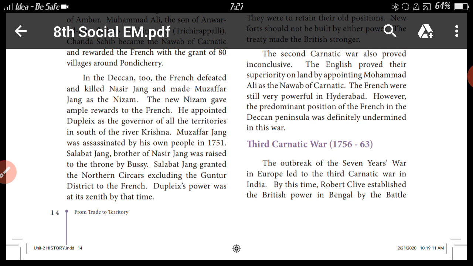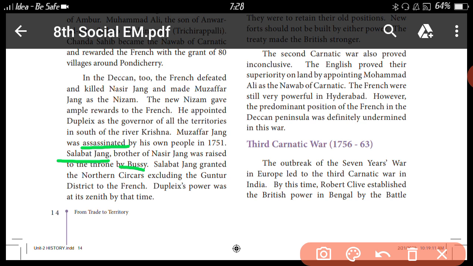Muzaffar Jang was assassinated by his own people in 1751. Assassinated means killed. Salabat Jang, brother of Nasir Jang, was raised to the throne by Bussy. So after the death of Muzaffar Jang, Salabat Jang got the throne through Bussy, who was also a French governor. Salabat Jang granted the Northern Circars, excluding the Guntur district, to the French.